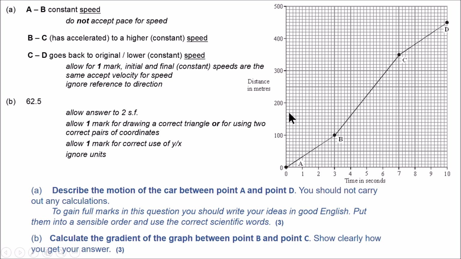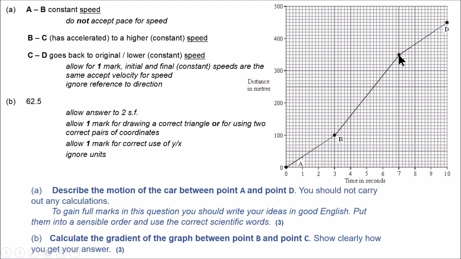Remember, from 100 to 350, not from 0, because it's B to C. And on the x-axis, the change is 3 to 7, so the difference is 4. So 250 divided by 4 is 62.5, if I read this correctly. Make sure you read these values correctly.